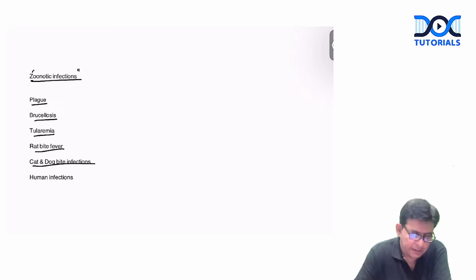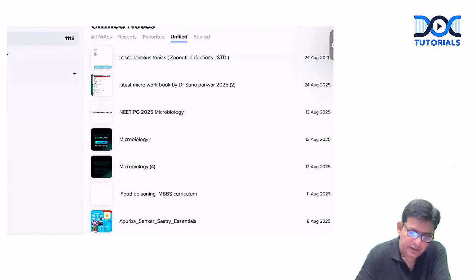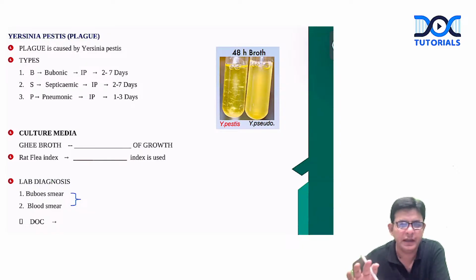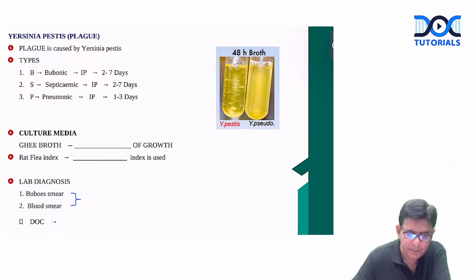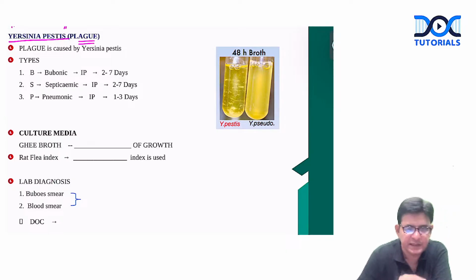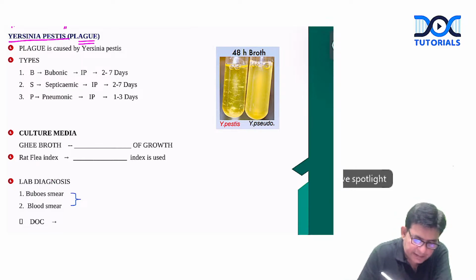Now, first of all, we'll talk about the two important zoonotic infections: one is plague and one is brucellosis. If we talk about plague, Yersinia pestis is the organism which causes this disease.